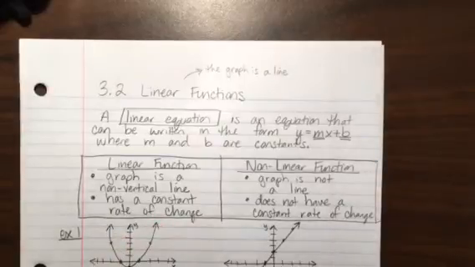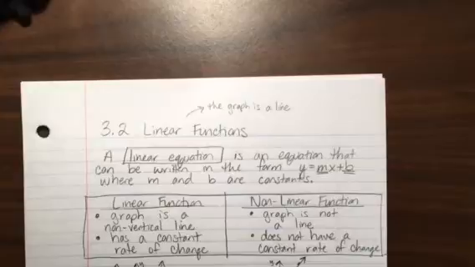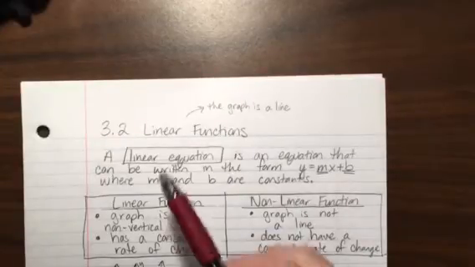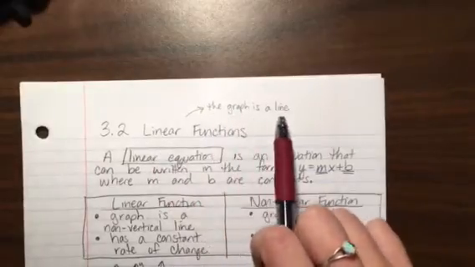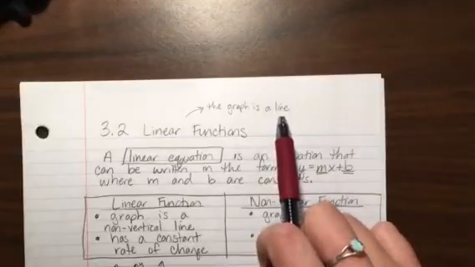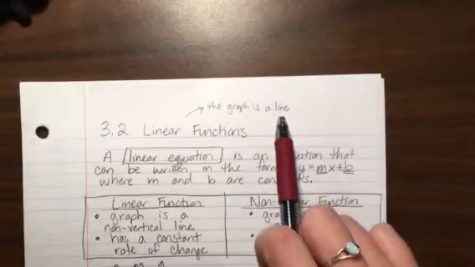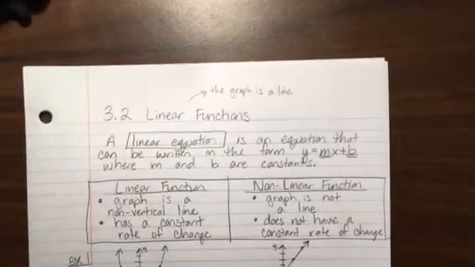3.2 is called linear functions. The root word for linear is line, hence why linear functions have a graph that is a line. So we're studying functions that have graphs that look like straight lines, lines that are never ending in both directions and infinitely straight, with infinitely many points in them.